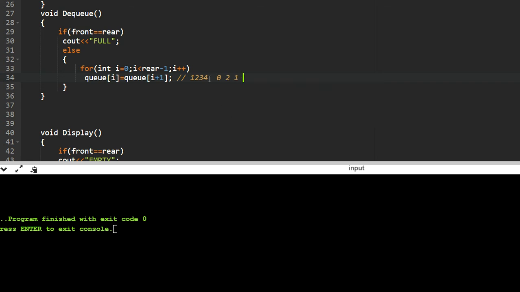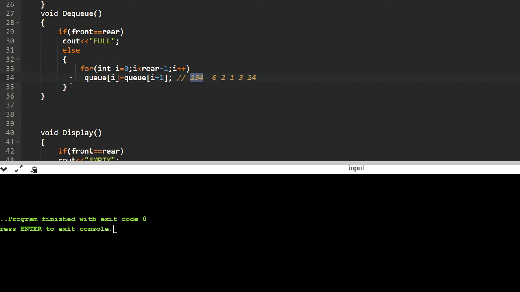It is shifting: the first one is deleted and the whole array shifts. Okay guys, you're getting the point of what dq is doing here.